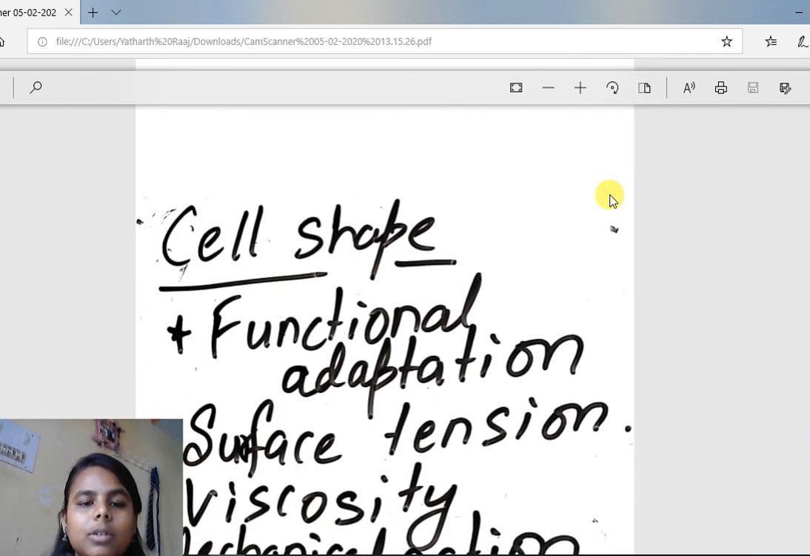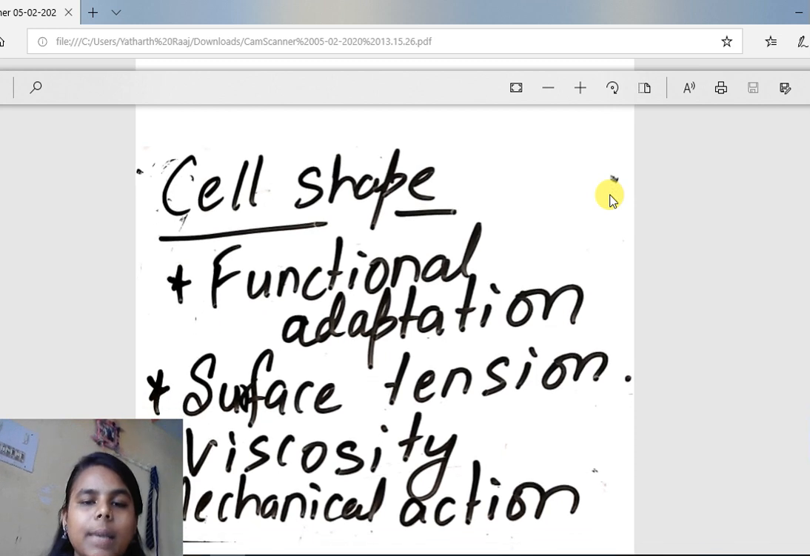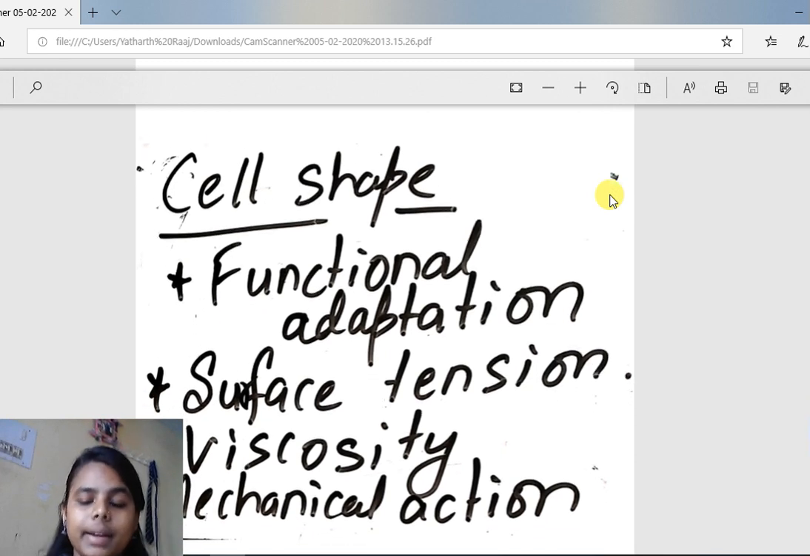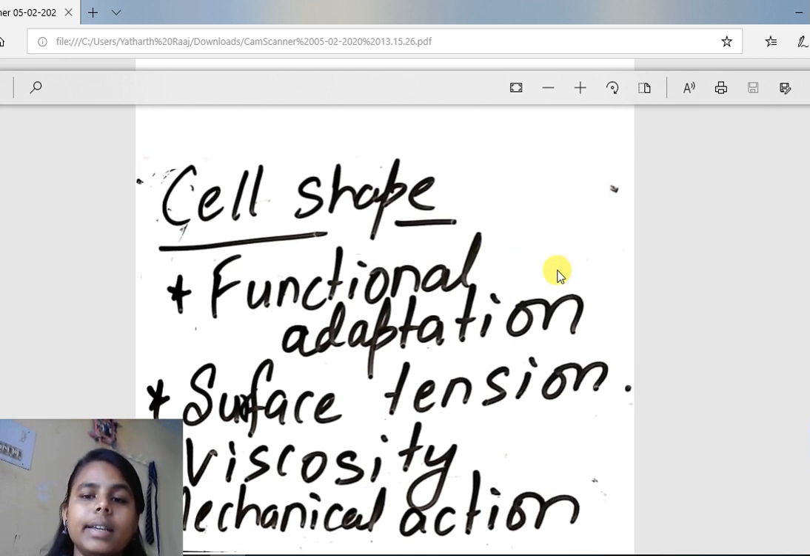Now let us look about cell shape. Shape of the cell. So shape of the cell depends on functional adaptation. Cells are generally spherical. You are familiar with the spherical shape. Cells are generally spherical, but due to some other factors, cells tend to change its shape. And the factors are functional adaptations.